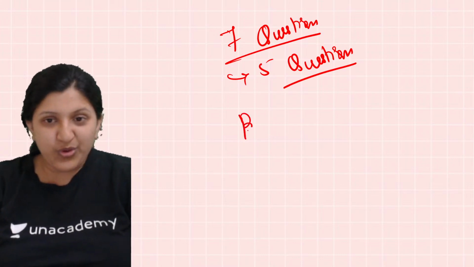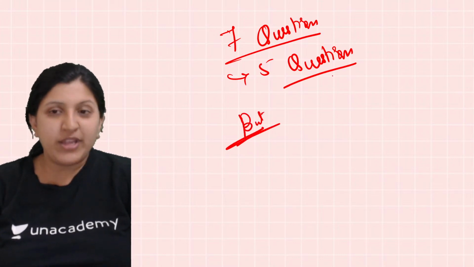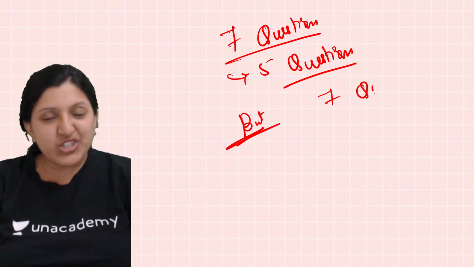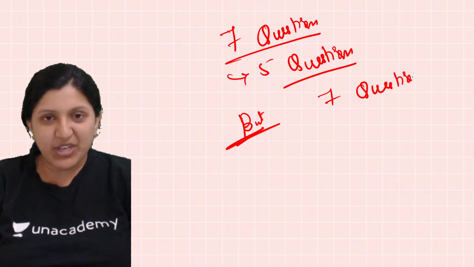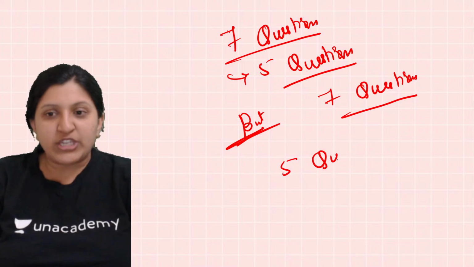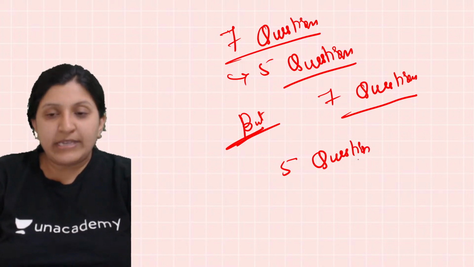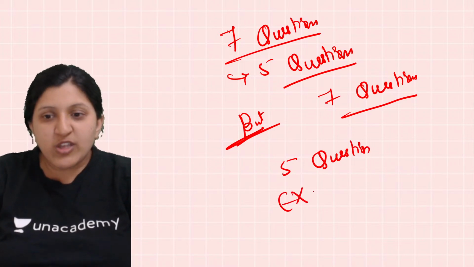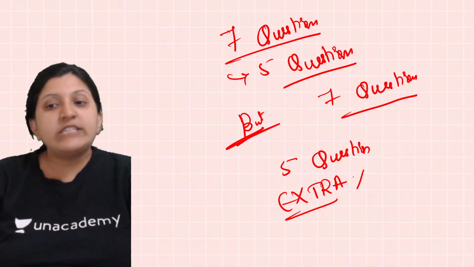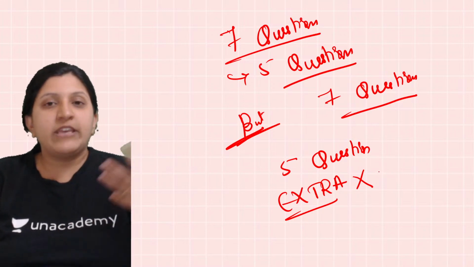But now this is not the rule. If 7 questions are asked, preferably you will be writing 5 questions. If you are writing any extra questions, they are not even evaluated, not even given any marks.